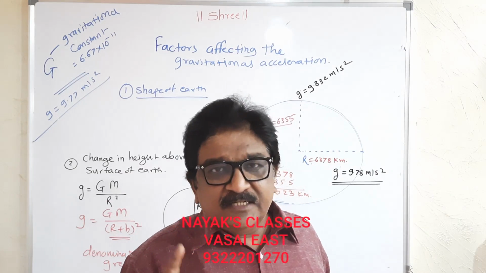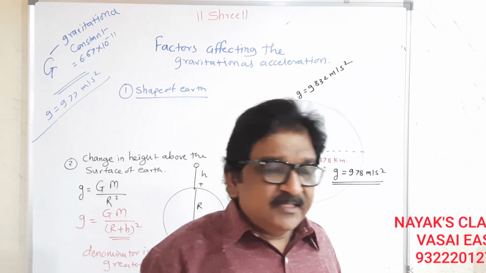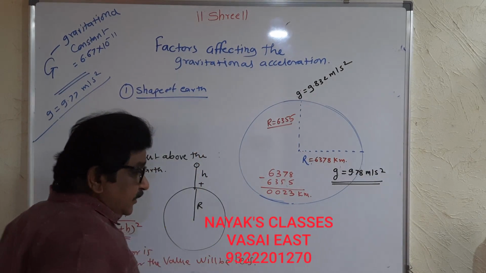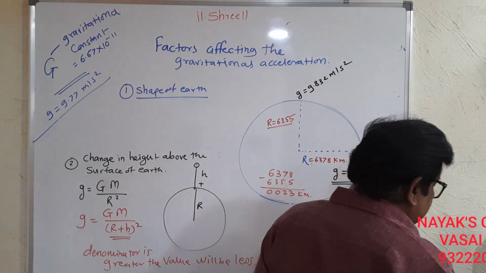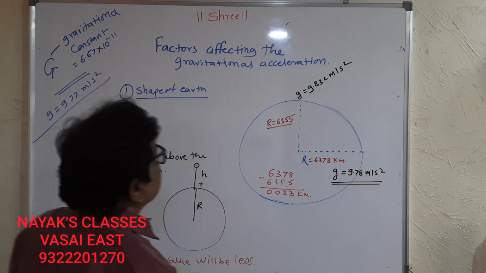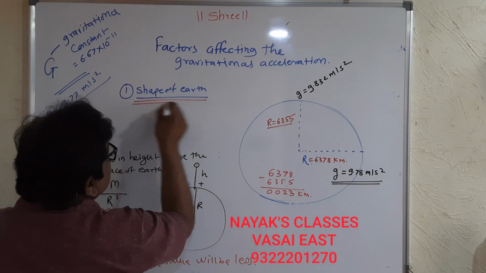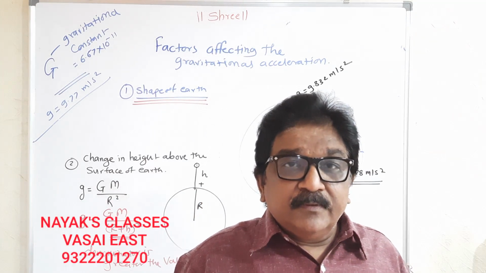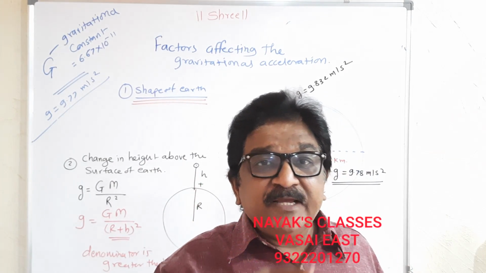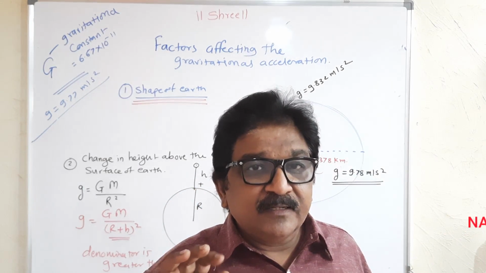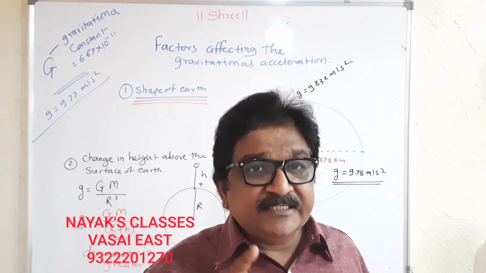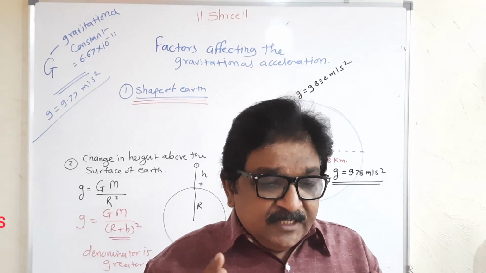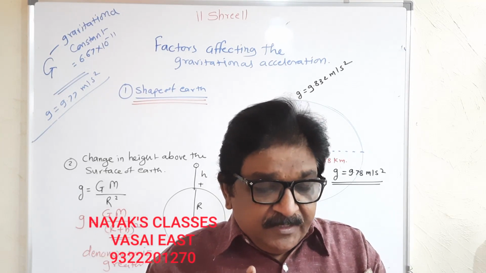There are three factors in SSC they have given you. One is the shape of the earth. Because of the shape of the earth, the value of g changes. Earth is not an exact sphere. It is bulged. Bulged means it is like an apple.